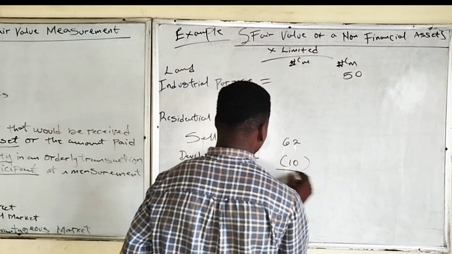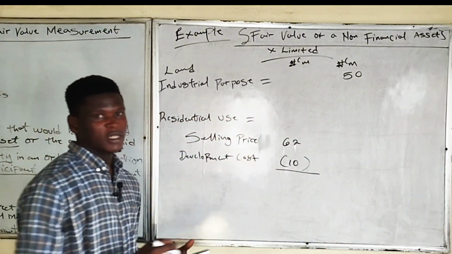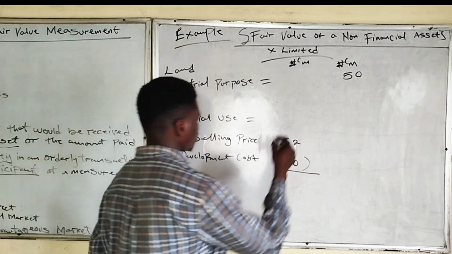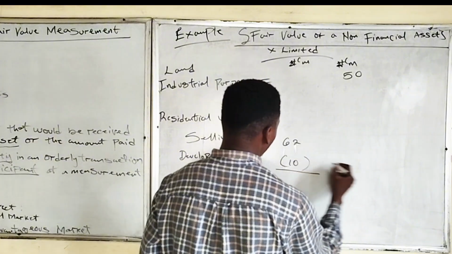This is the same as cost to sell. When we get to impairments, we also mention things like that. So here we have a total of 52.